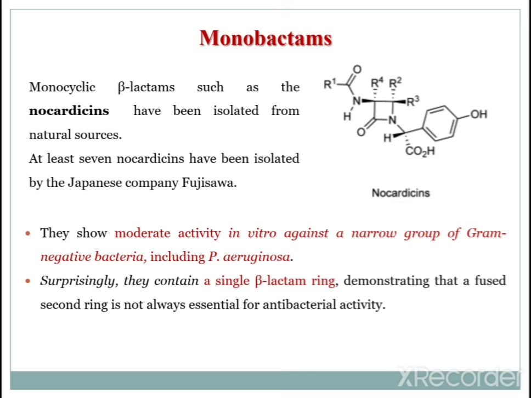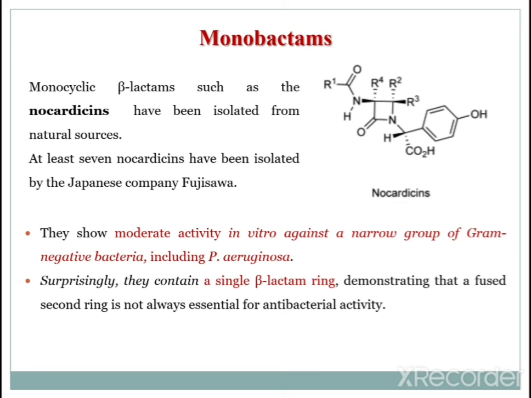These are isolated from natural sources. At least 7 nocardicins have been isolated by the Japanese company Fujisawa, from natural sources.